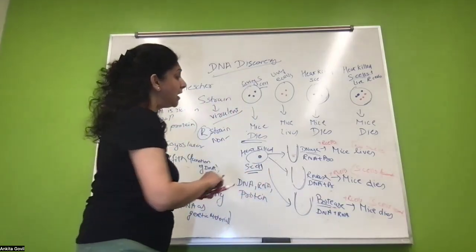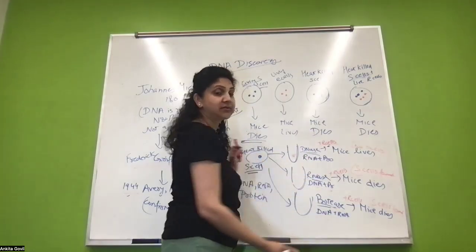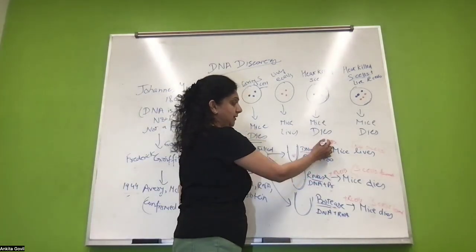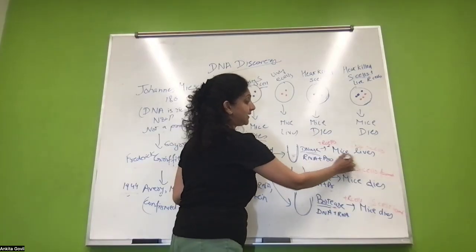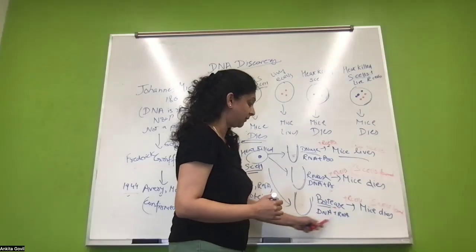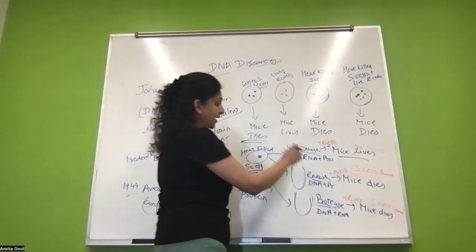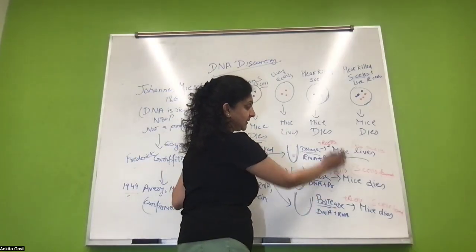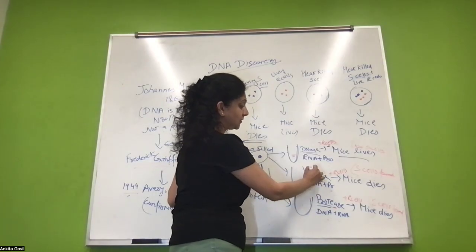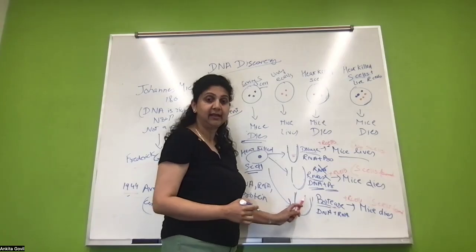All right. Then they mixed these mixtures with the living R cells. And what was the result they found? Depending on that, they found the answer. In one case they found that the mice lived. In the other two cases, the mice died. So what happened in these two cases where the mice died, and in this one where the mice lived? In the tube treated with RNase, there was no RNA. The DNA and protein were there.